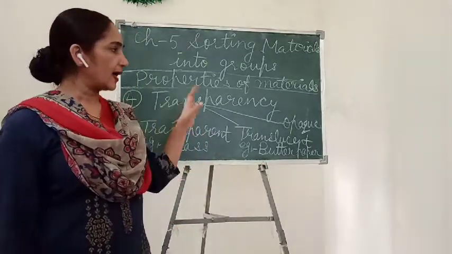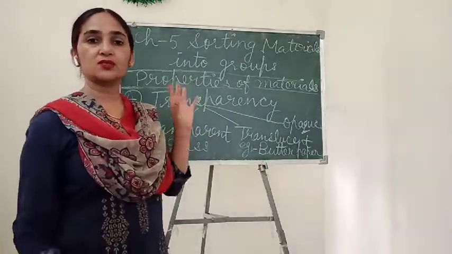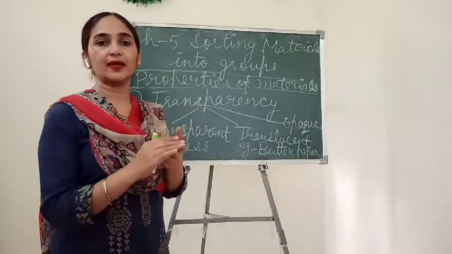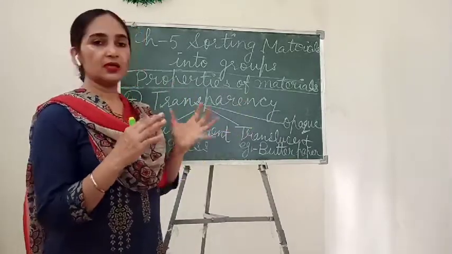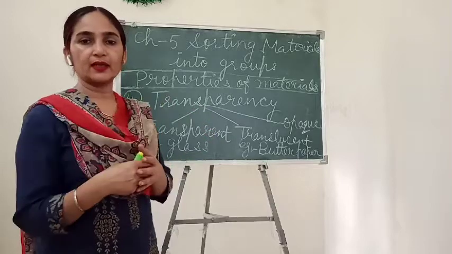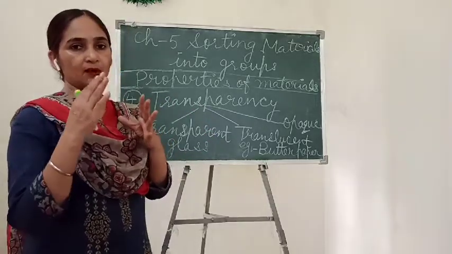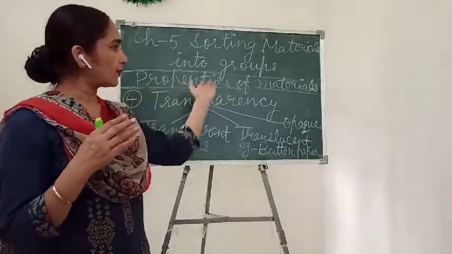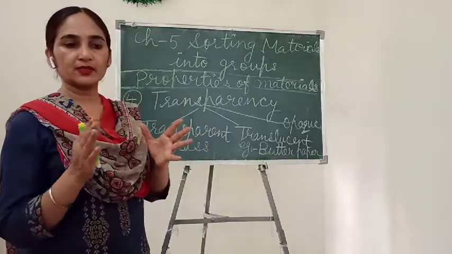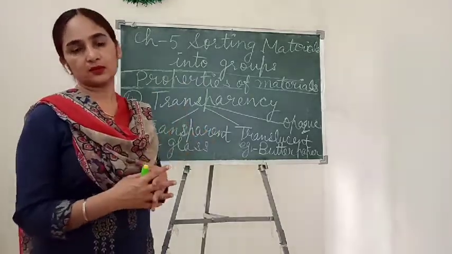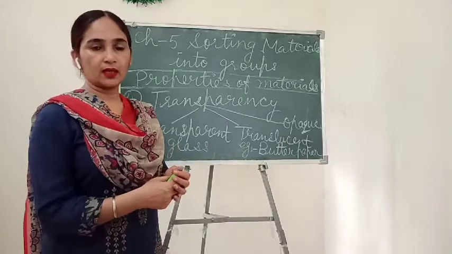Understand? So why are we studying this chapter? So that we can understand what the different meanings of these categories are, or what the different properties of materials are. On that basis we can separate out the things, sort out the things. Understand?